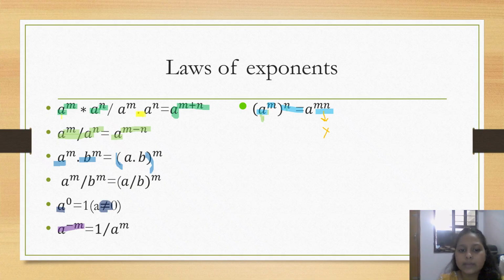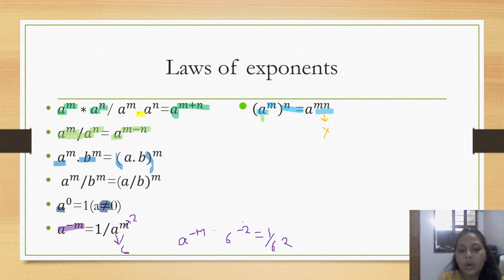What does this mean? For example, if I take a as 6 and m as 2, then a to the power minus m, which means 6 to the power minus 2, is equal to 1 by 6 to the power 2. Now how are they the same?